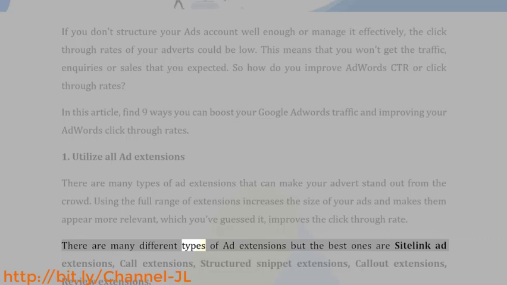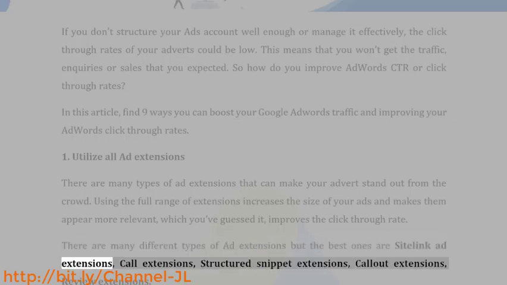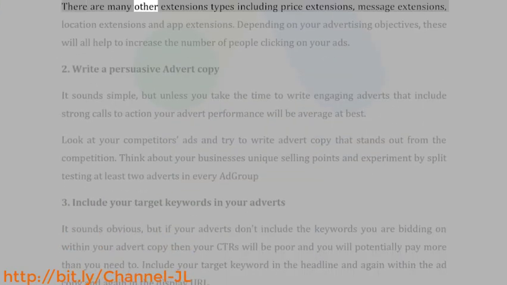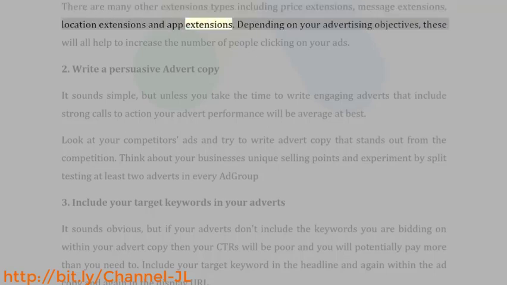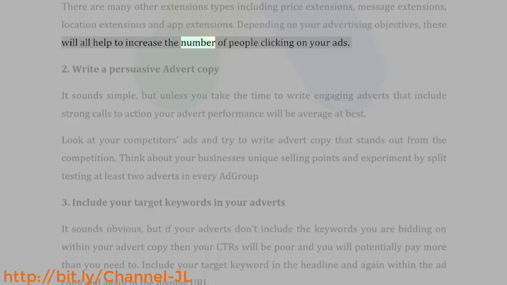There are many different types of ad extensions, but the best ones are sitelink ad extensions, call extensions, structured snippet extensions, callout extensions, review extensions. There are many other extension types including price extensions, message extensions, location extensions, and app extensions. Depending on your advertising objectives, these will all help to increase the number of people clicking on your ads.